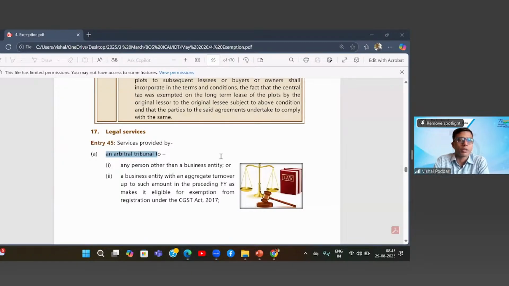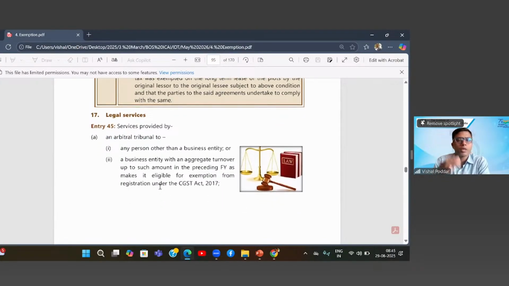First thing. Now, the second thing is that where they are giving the service to businessmen, that is business entities. So same, I am taking services now as Vishal Poddar chartered accountant or Vishal Poddar's chartered accountancy or law firm. In such a case, the exemption will still apply if my business is a small business. So what is the condition?